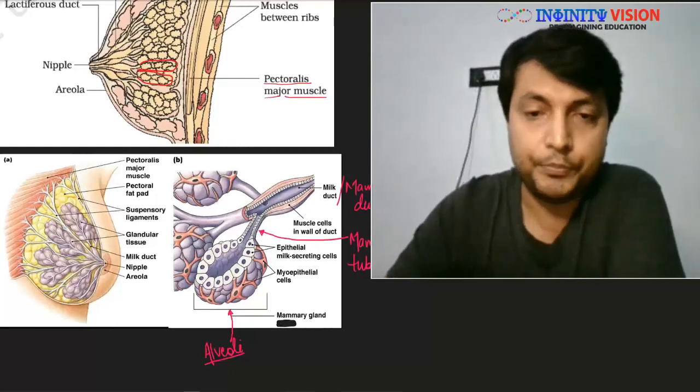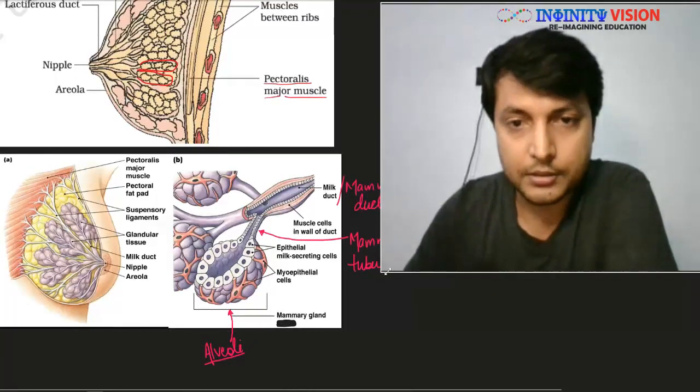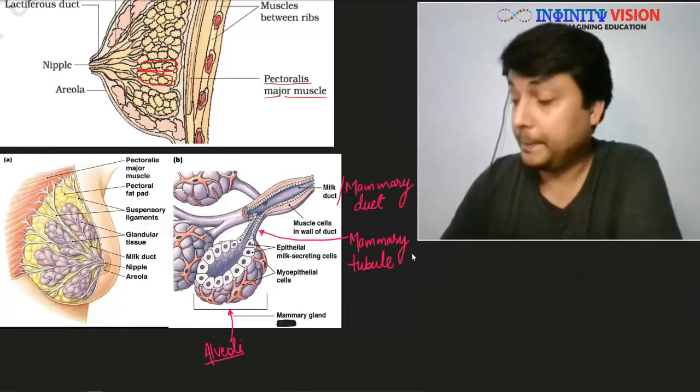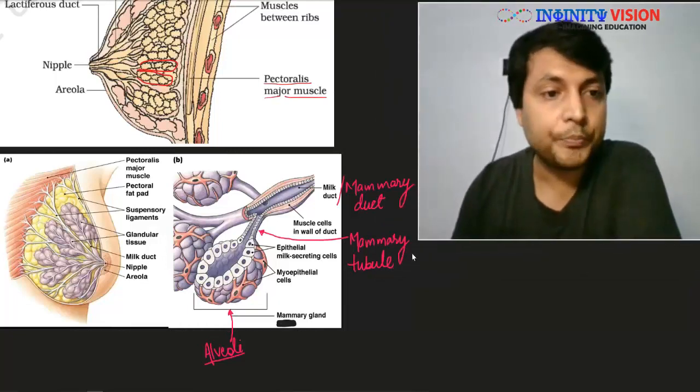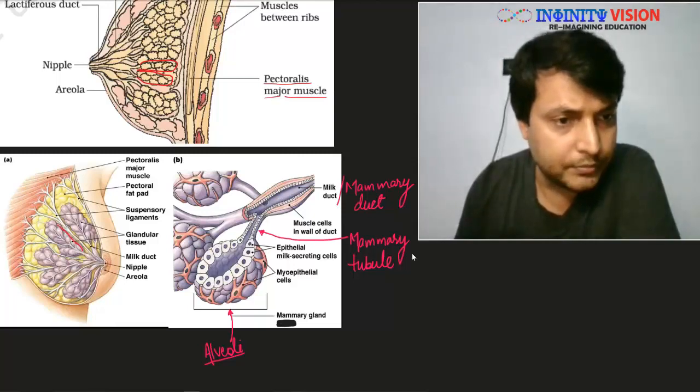And each mammary lobe, let us see the second picture, that is more clear. Okay, let me do this. So can you see, this is one lobe. Can you see here the red line? So this is one lobe, and this will be another lobe from the back.